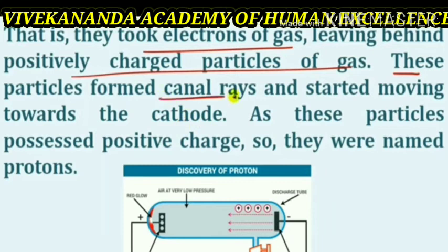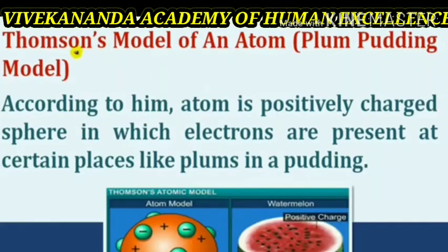These particles possess positive charge, so they were named protons. We can see that canal rays constitute protons, and the cathode rays consist of negatively charged particles known as electrons.